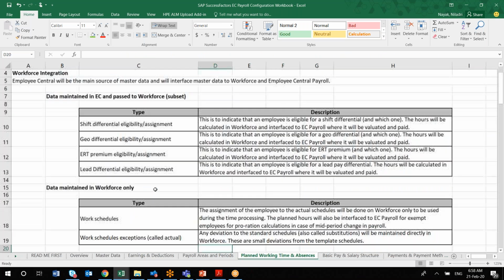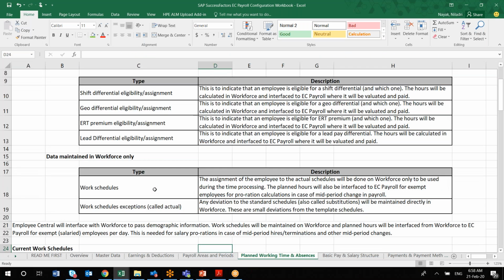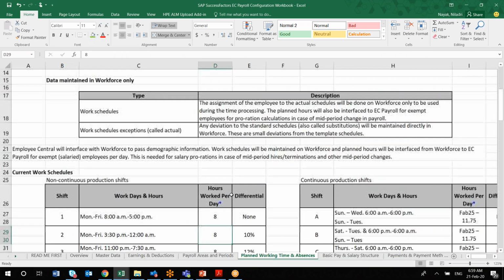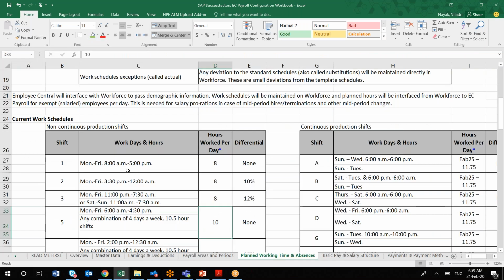Similarly, there can be some specific work schedule, or there may be exceptions. All those things related to the workforce you have to consult with your SAP EC workforce consultant or EC time consultant. So that information you'll be capturing here during your requirement gathering session or discovery session, including what specific work schedules they are using. This is just an example, and it will vary depending upon your client system: how many work hours per day, 8 hours, 9 hours or 10 hours, and what the shift timing is.